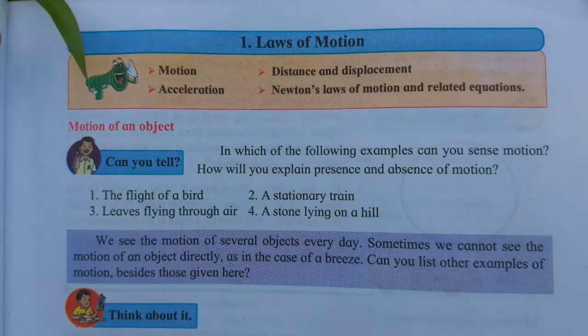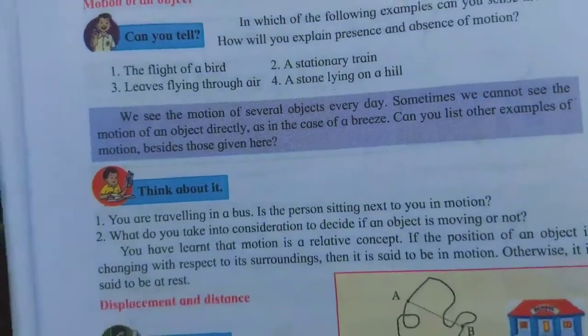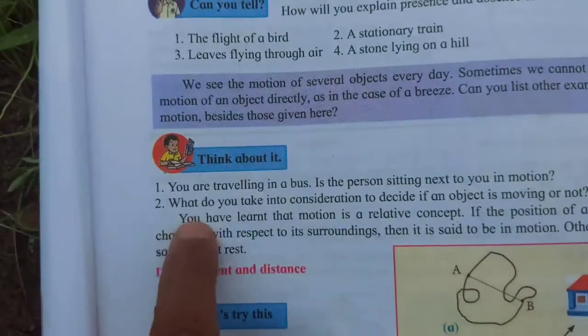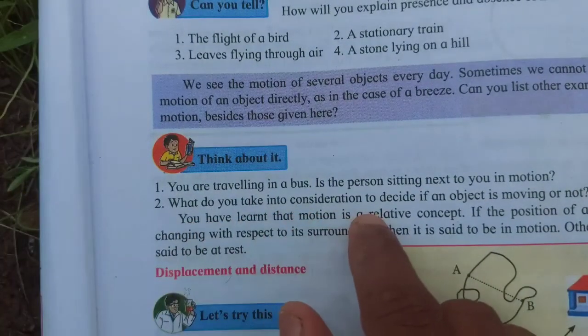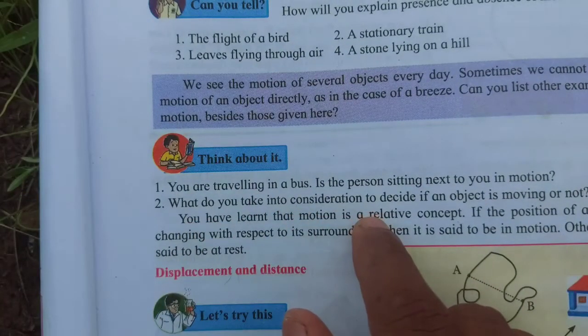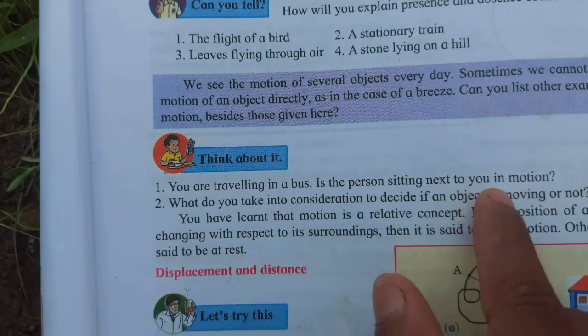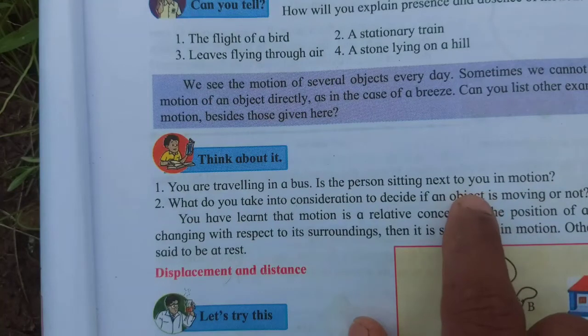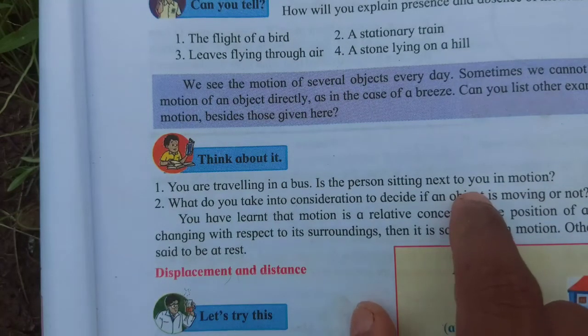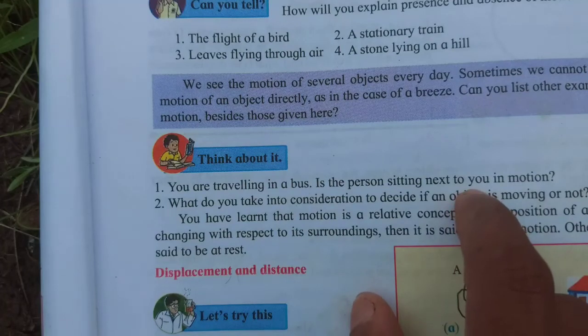Let us see the next point. Suppose you are traveling in a bus, and the person sitting next to you, is that person in motion? In the same bus you are traveling and your friend is also traveling. So what will you both think about each other?